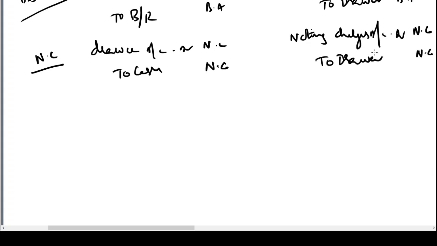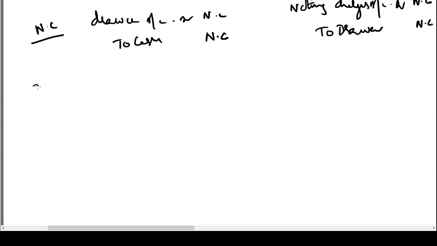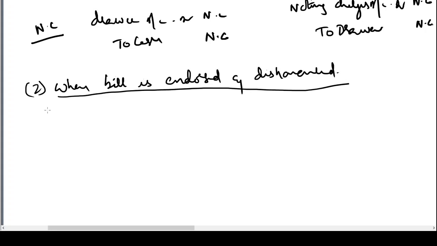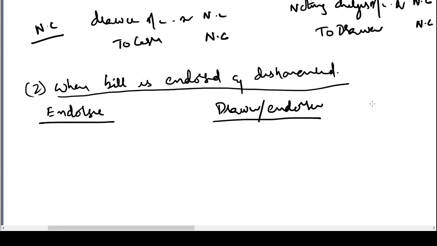Now let us see the next situation. When the bill is endorsed and dishonored. That means the drawer endorsed the bill to the endorsee and then finally on the due date the bill was dishonored. We will have three parties here: endorsee, drawer / endorser, and then the drawee.